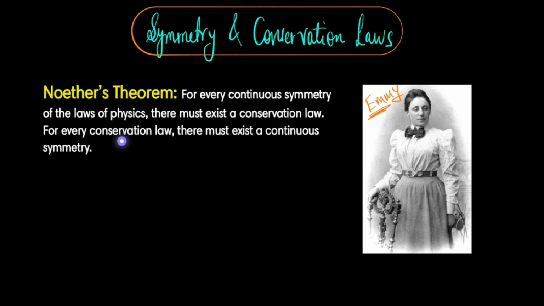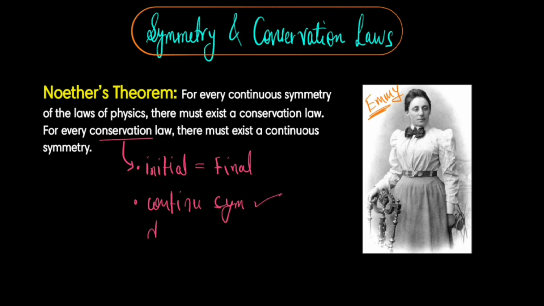One is conservation. In physics, a quantity is said to be conserved if its initial value within a closed system is equal to its final value after some process or interaction. Conservation laws are the cornerstone of physics, enabling us to predict and understand the behavior of systems without needing to track every intricate detail. One more crucial thing is that Noether's theorem, which we will see, applies specifically to continuous symmetries, not discrete symmetries.